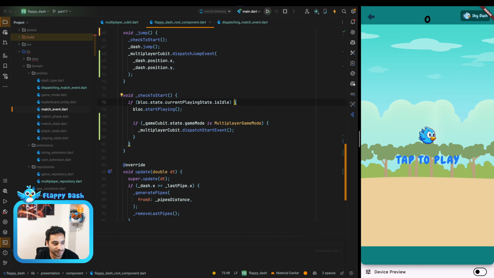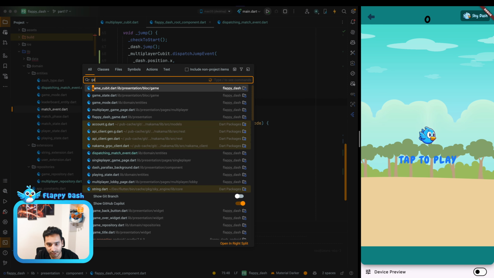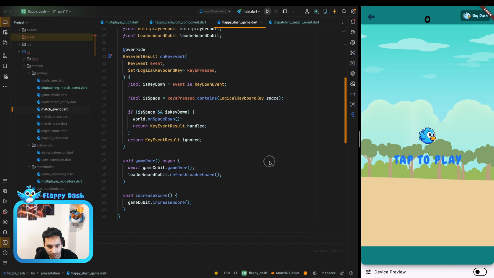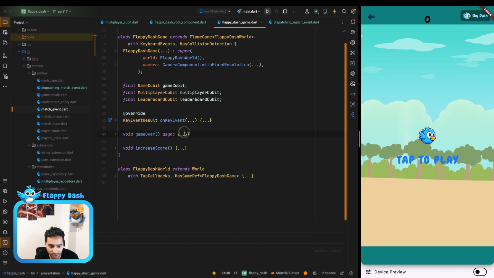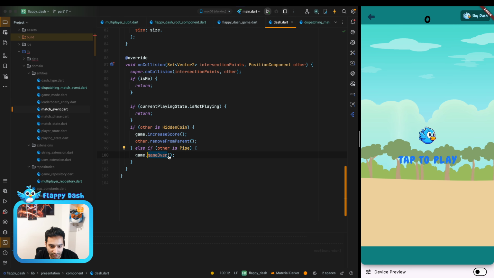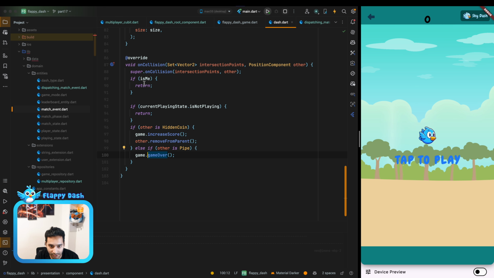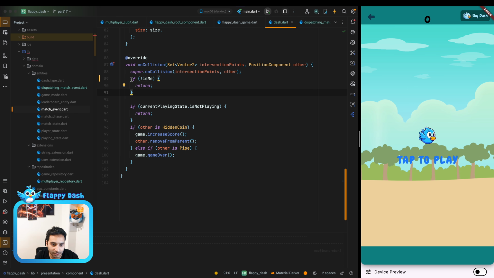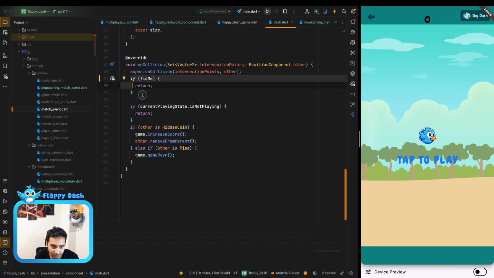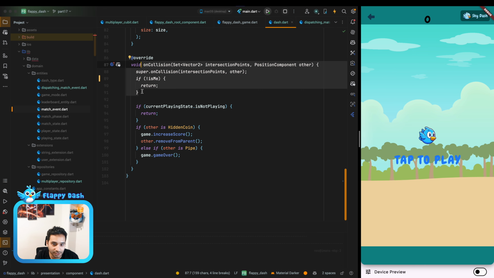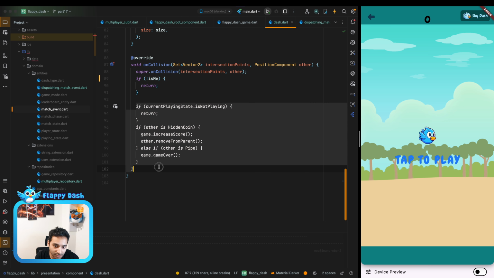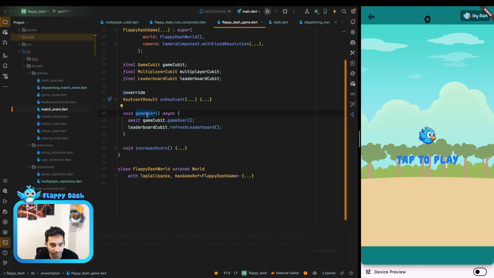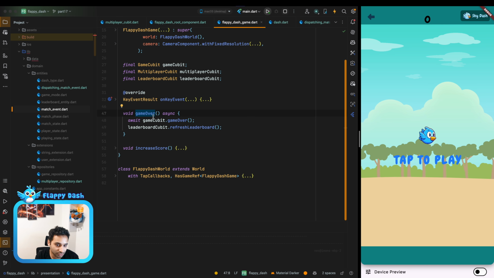And also we need to dispatch the game over or player died. I think we need to open the Flappy Dash game. Yeah, as you see, we have the game over. This is something that we call whenever the player hits the pipe and it is me. So we need to make it negative. It means that if it is not me, it is returning the function. Otherwise, if it is me, it is checking this logic. So if we hit a pipe, we just call the game over and we just send it to others.